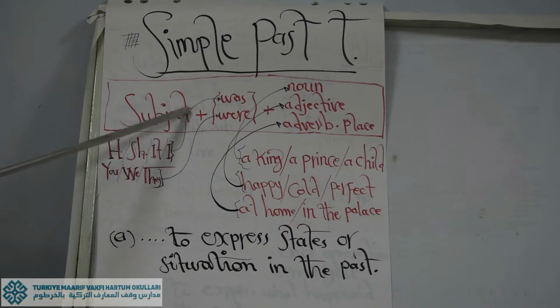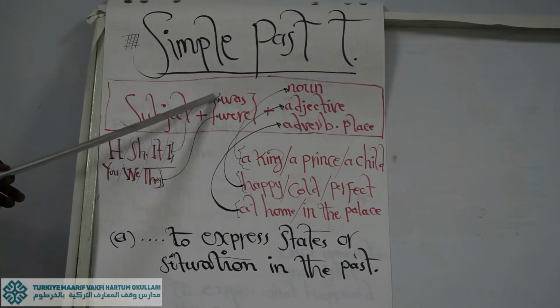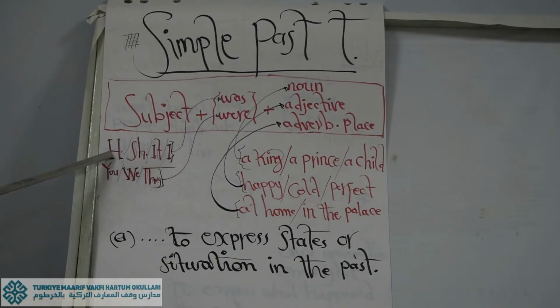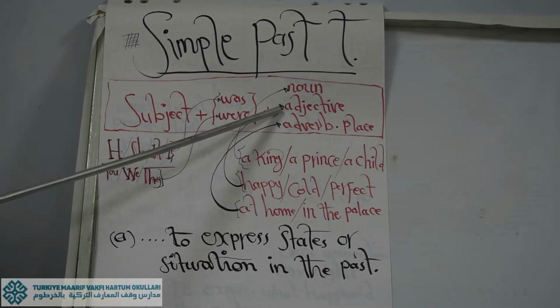But also we can find something else. I don't want to take the time because every single student may know the meaning of subjects. Words like he, she, it, I go with only was. So the students will say he was, she was, it was, I was, plus a noun or adjective.